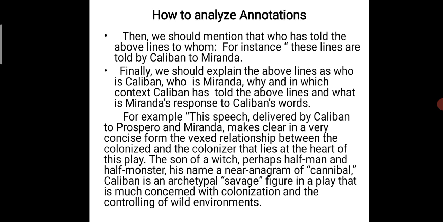Here, the colonizer is Prospero, the colonized is Caliban, the son of a witch, who is none other than Sycorax. Who is the son of Sycorax? Son of Sycorax is Caliban, perhaps half man and half monster. Here, he is not a complete man. Caliban is not a complete man. He is half man and half monster.